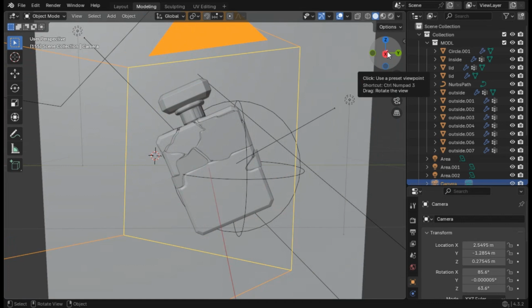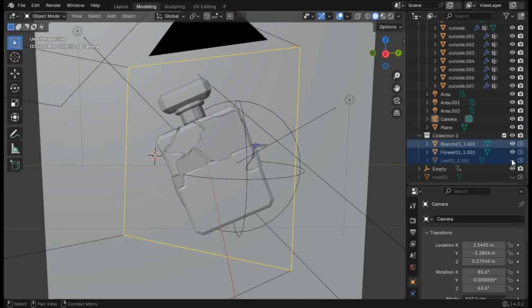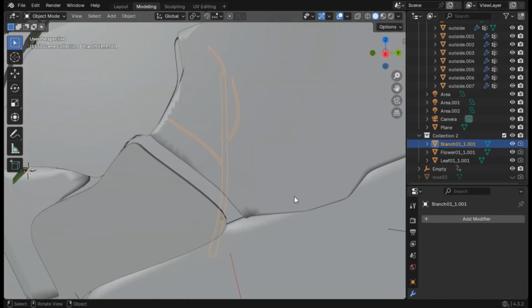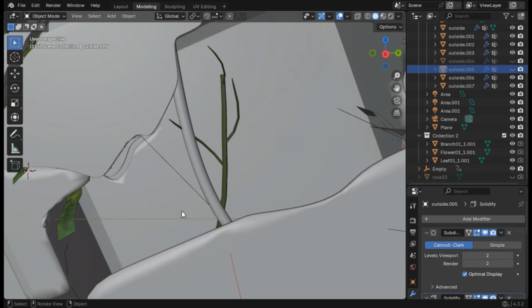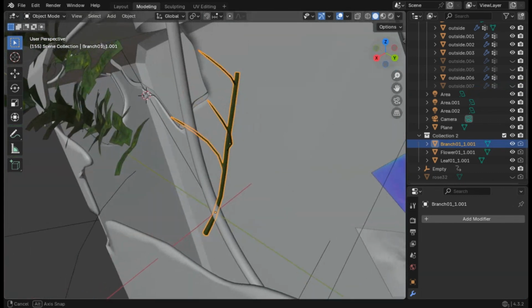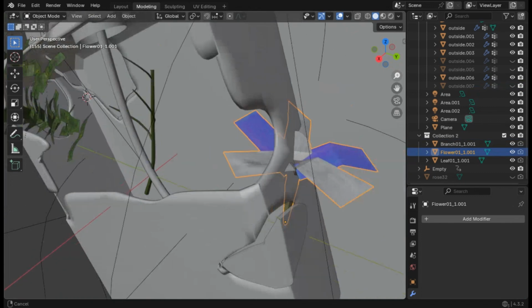This way we'll be able to see even the texture of our object in the material viewport. Now, I forgot to tell you one more thing, which is the collection too. It just has the objects you will be adding onto the perfume bottle. This will simply be the growing object. As you can see, I have three. So this is a branch and this is a leaf. And here you will find a flower as well.